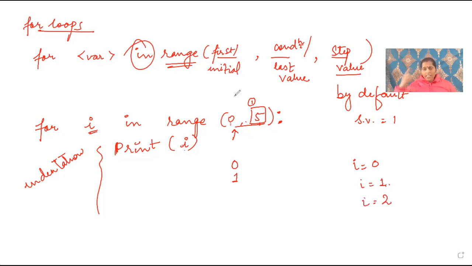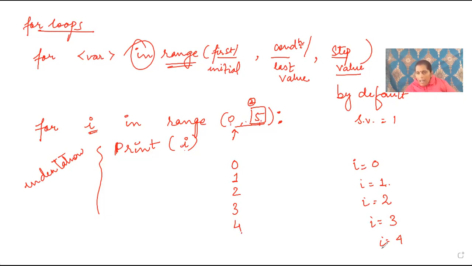Again, the value of i will be incremented to 2. Each time it will check the condition whether the value of i is less than 5 or not. The time when the value of i is equal to 5, it will exit the loop. So the value of i is 2, 2 is less than 5. Yes, it will print 2. Again, the value of i is 3, 3 is less than 5. Yes, it will print 3. The value of i is 4, 4 is less than 5. Yes, so it will print 4.